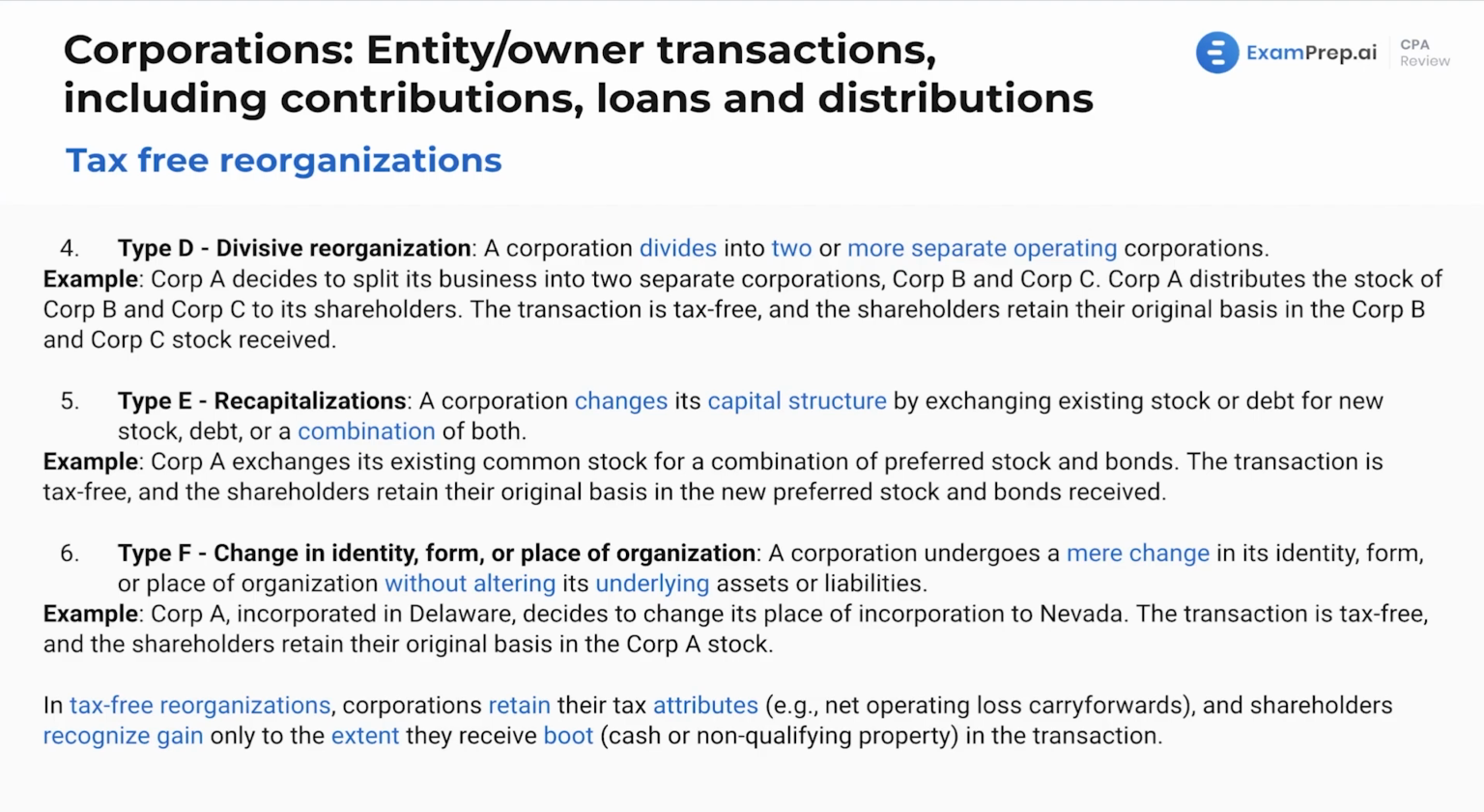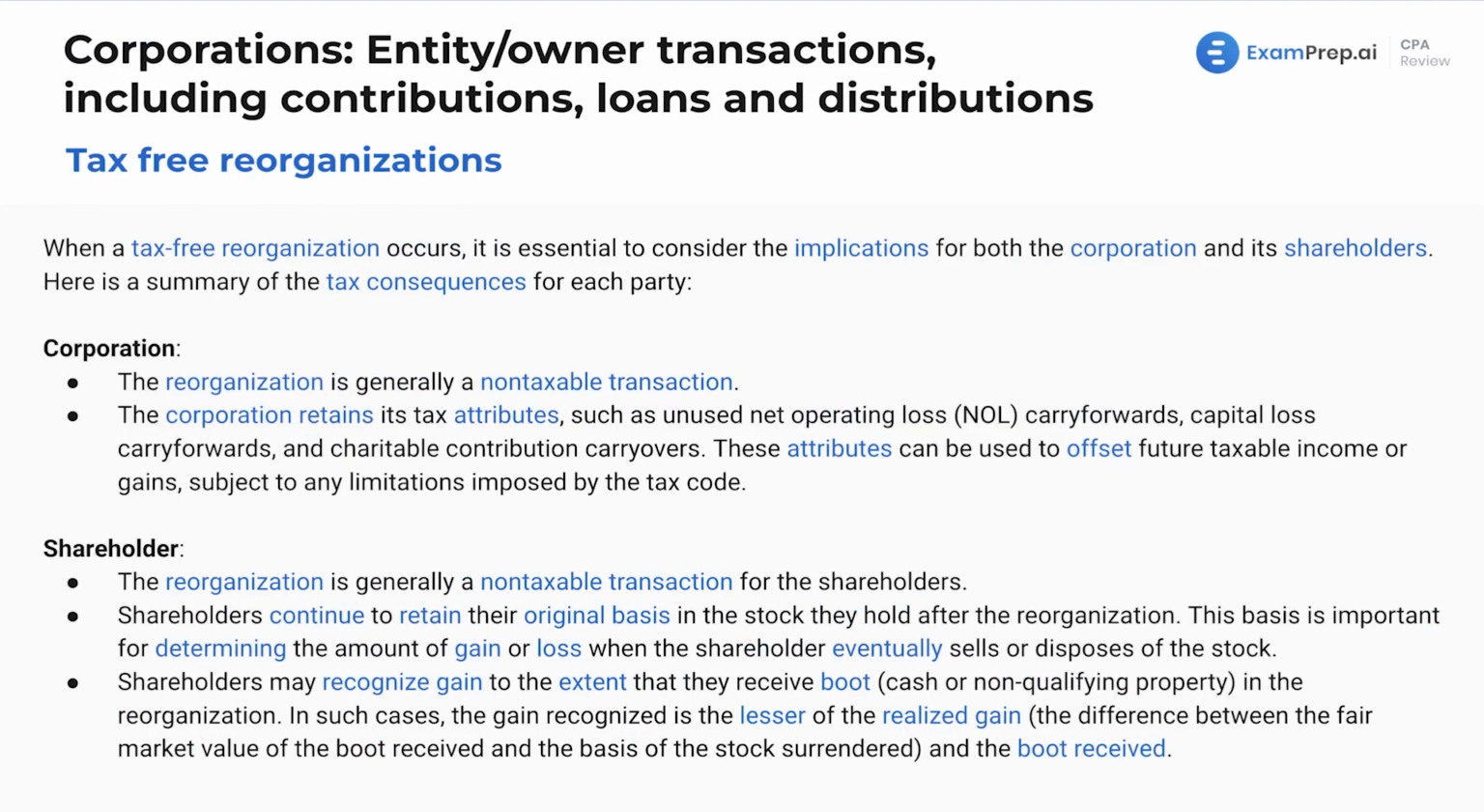Moving on more with tax-free reorgs. Well, when a tax-free reorganization occurs, it's essential to consider the implications for both the corporation and the shareholders. No matter what section we're in, no matter what kind of question, always consider from both parties, if we're dealing with partners, part of the partnership, and then other partners, how does one transaction affect every party? Because that could be a sim. Is one transaction, how does it affect everyone's basis, their gain, loss, realized, recognized, all that good stuff.